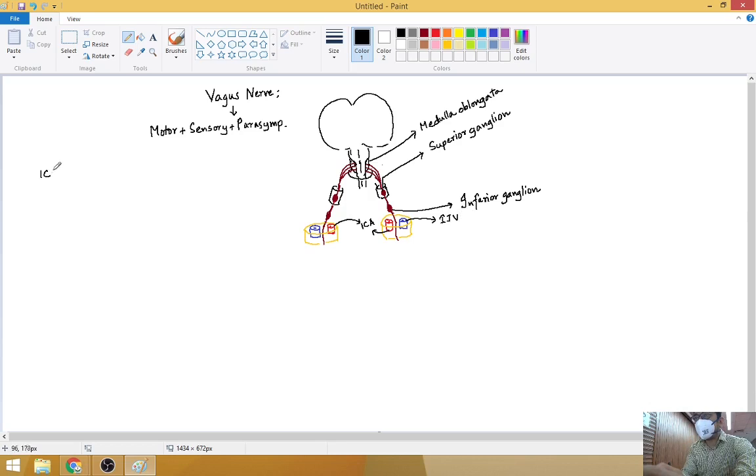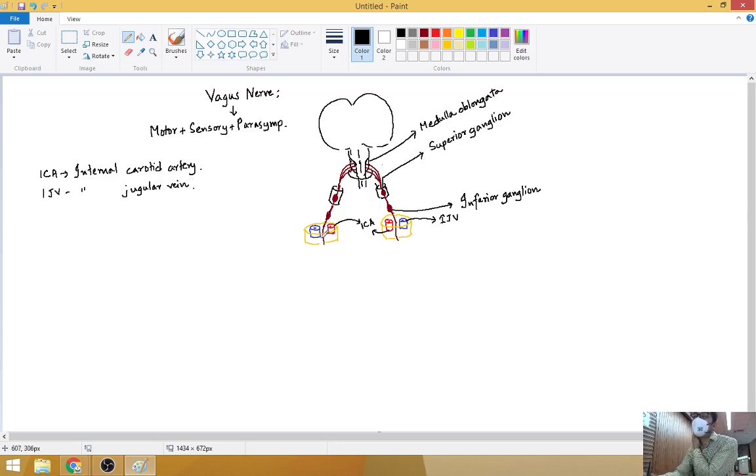ICA stands for internal carotid artery, you all know, and IJV means internal jugular vein.